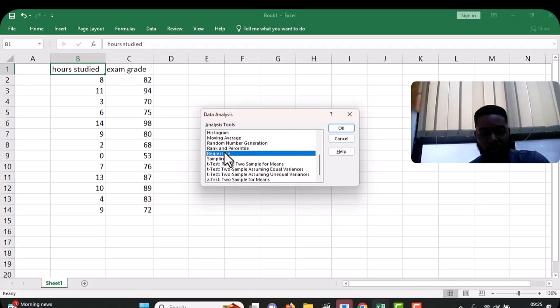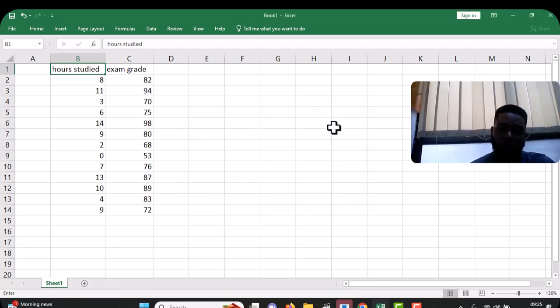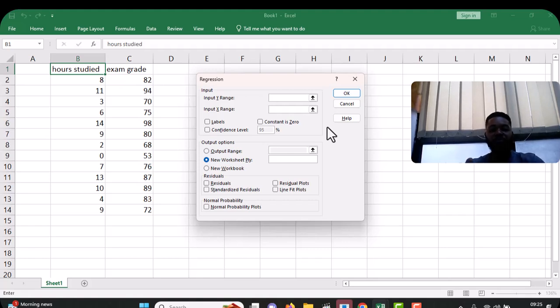So I'll choose regression. Now the X range is the independent variable, which is the cause. In this case it is hours studied. That is what will affect whether you might have a high exam grade or not. And then the Y range is the effect, which is the dependent variable. In this case, it's our exam grade.